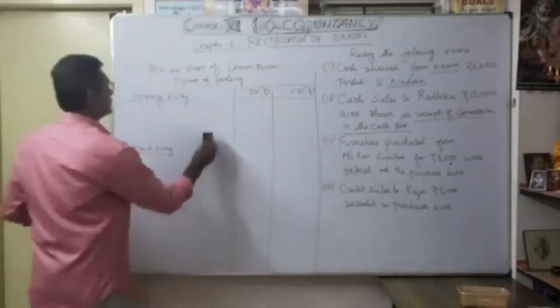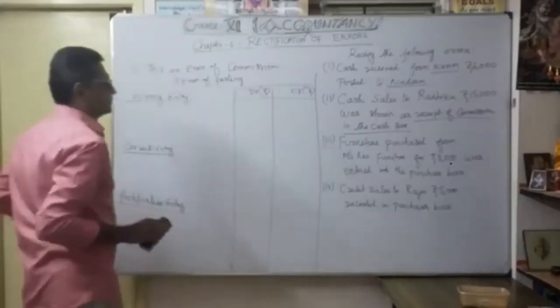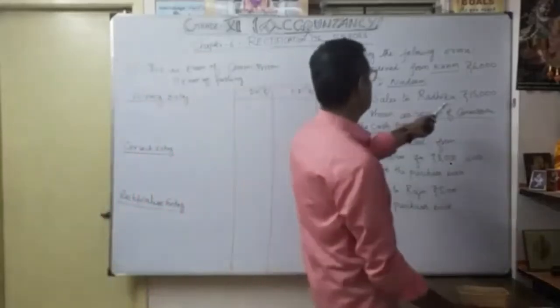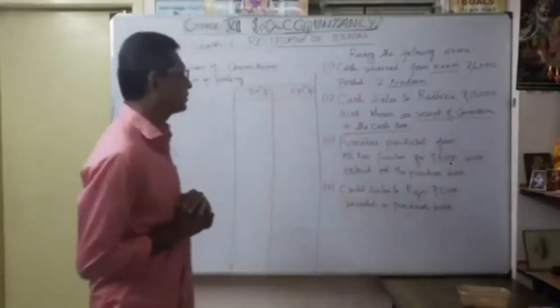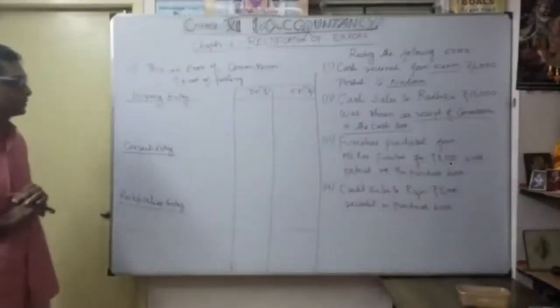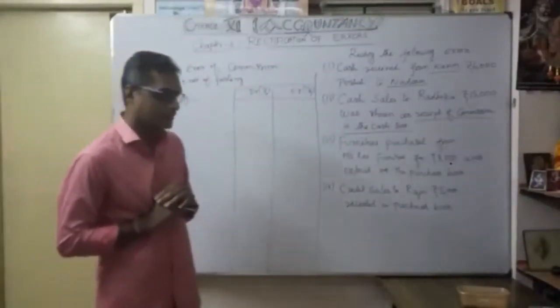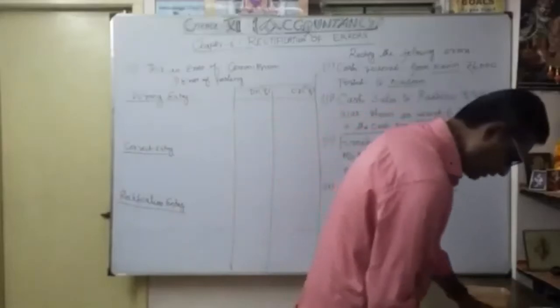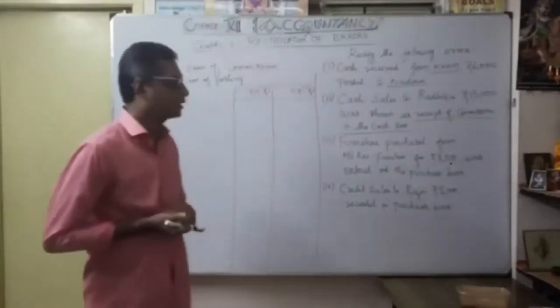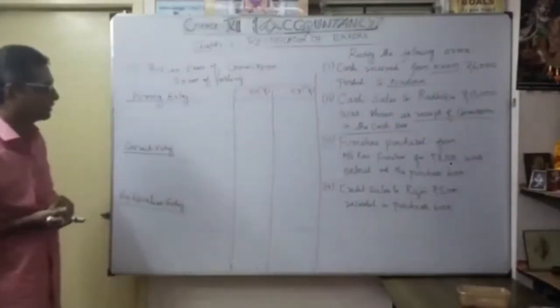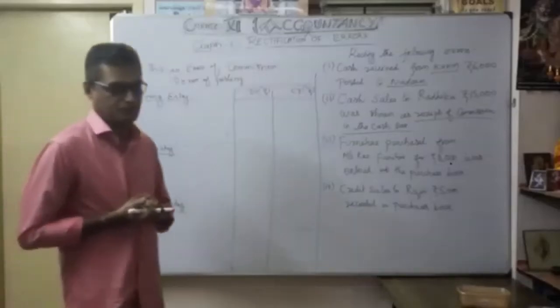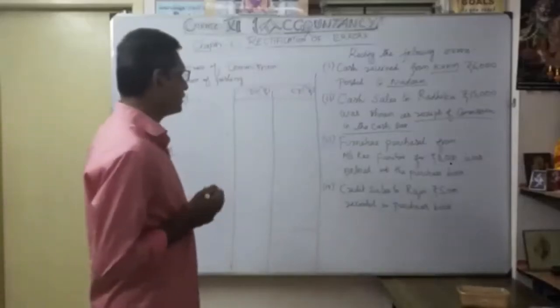Okay, now the second transaction. Cash sales to Radhika 15,000 was shown as a receipt of commission in the cash book. This also comes under what? Error of commission. Okay, the second also comes under error of commission. Again, it is an error of posting. Understood?